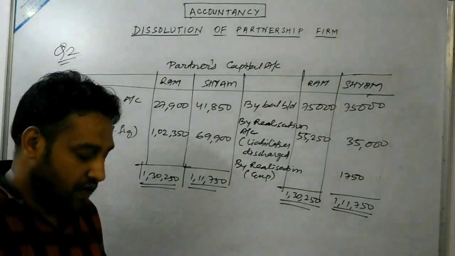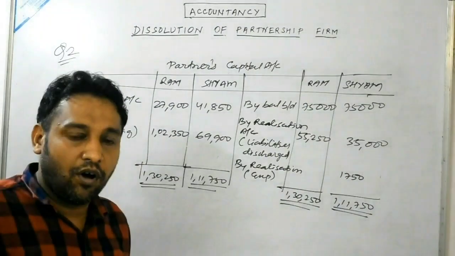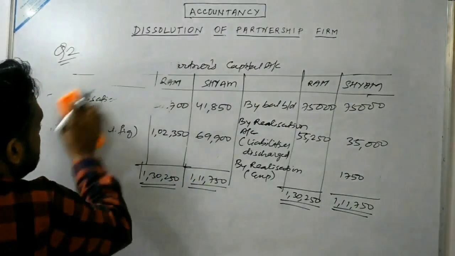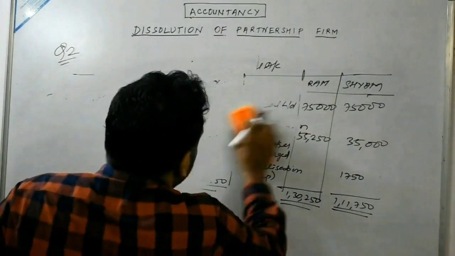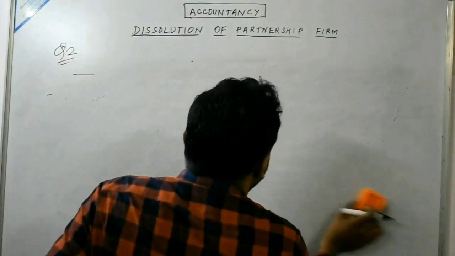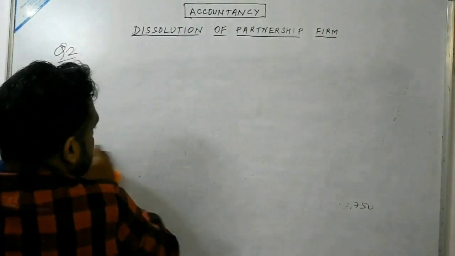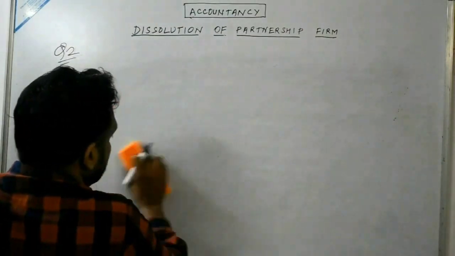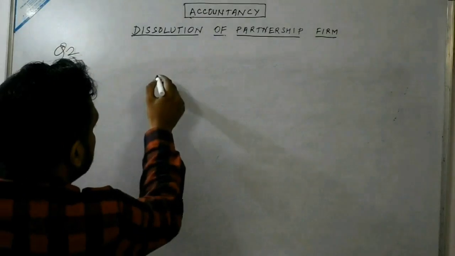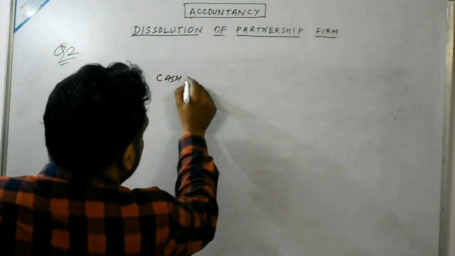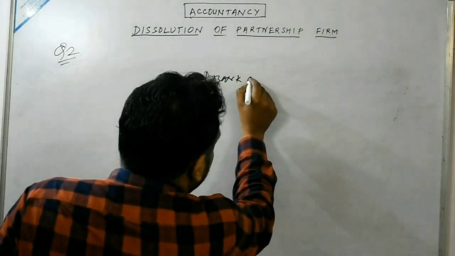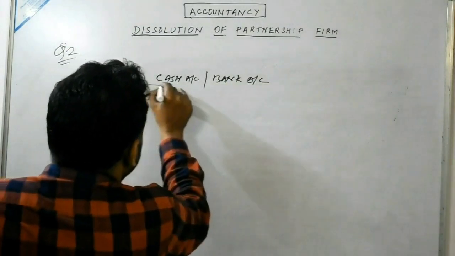Last but not the least, we are required to prepare the cash or bank account. So as I said, cash or bank account will be automatically closed. So cash account, otherwise known as bank account.